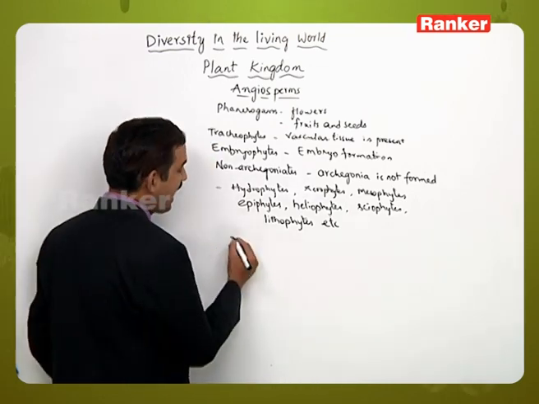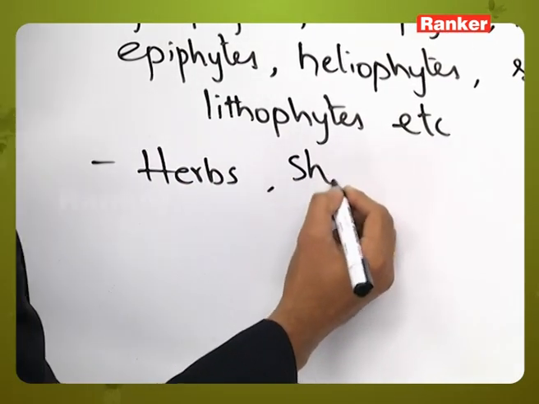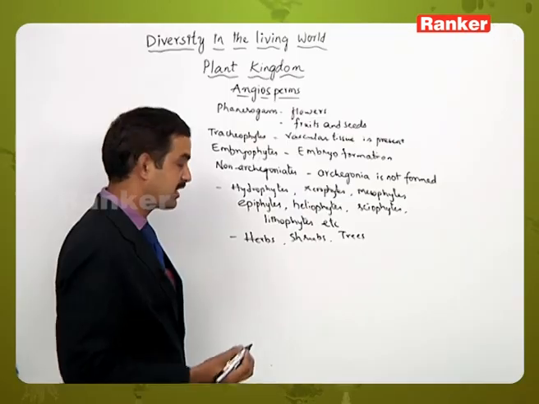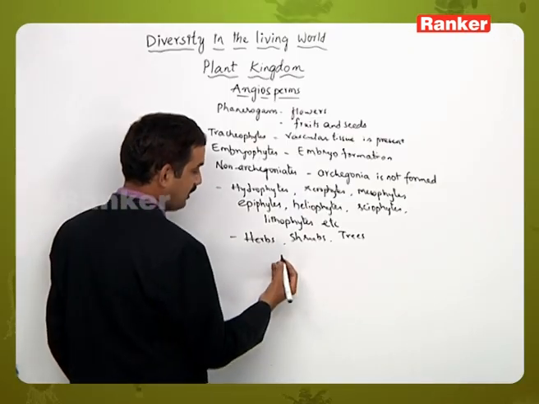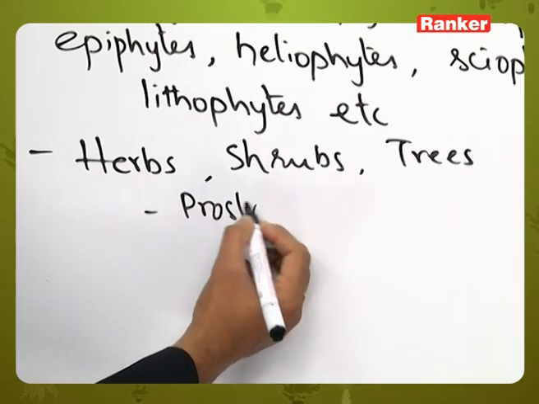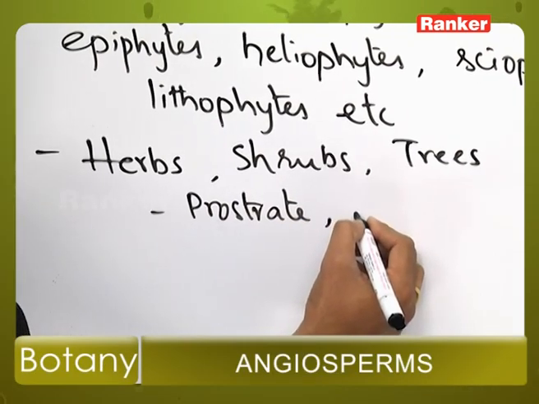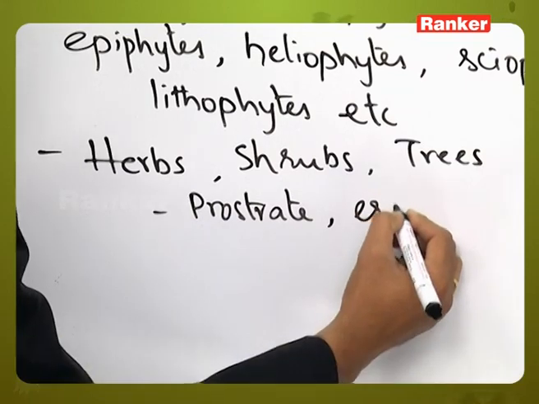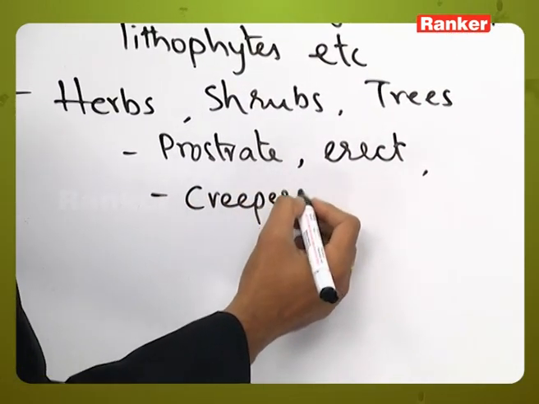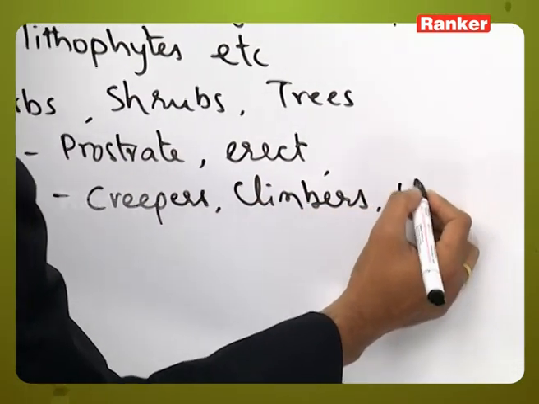Then we see the habit of them. Some of the plants are herbs, some of them are growing as shrubs, and some of them are growing as a tree-like habit. In this one, some of them are showing prostrate stems, and some of them are showing erect stems, and some are the creepers, and some of them are the climbers, and some of them are woody climbers.